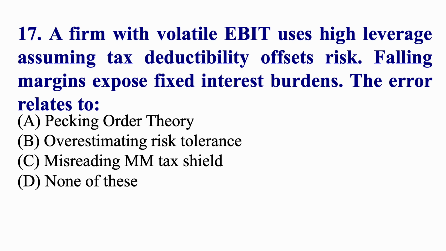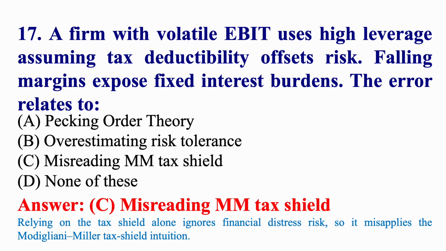A firm with volatile EBIT uses high leverage assuming tax deductibility offsets risk. Falling margins expose fixed interest burdens. The error relates to misreading tax shield.